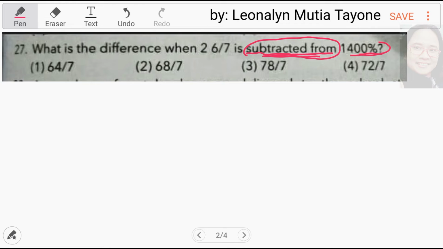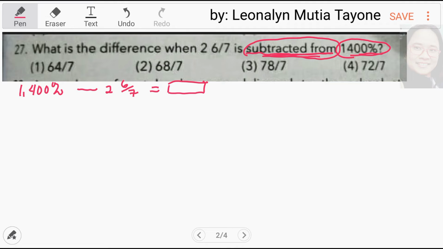So, galing dito sa 1,400%. So, that will be 1,400% minus 2 and 6 over 7 equals, so, ito na yung hinahanap natin. Let's solve this in 2 ways.